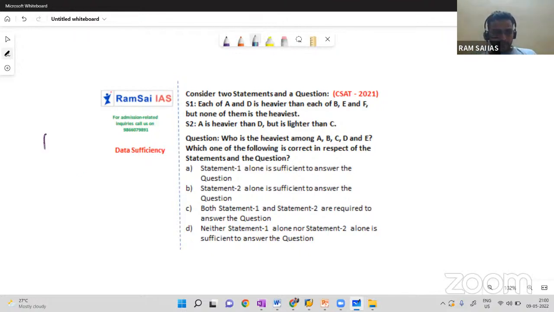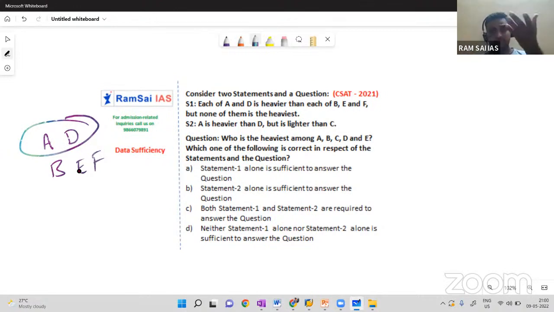So A and D are above B, E, F, but these two people are not the heaviest. So some other person should be heavier than these five people. So whom did we leave out of six people? We left C, right?